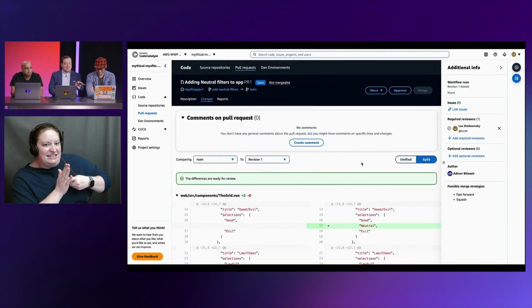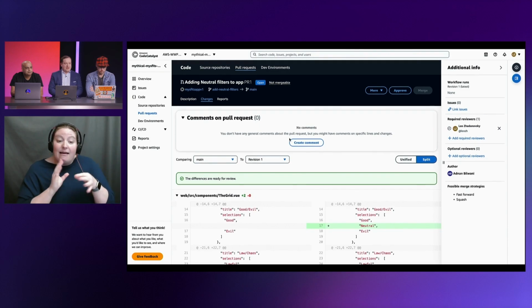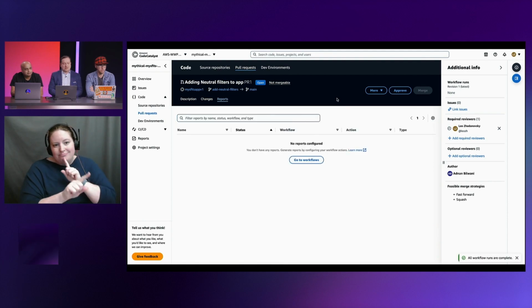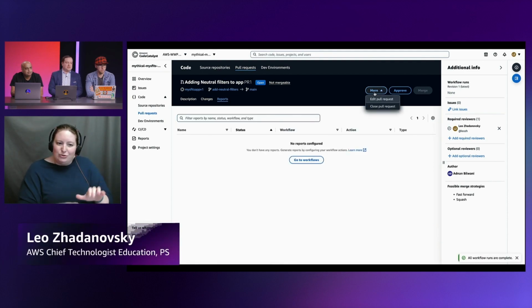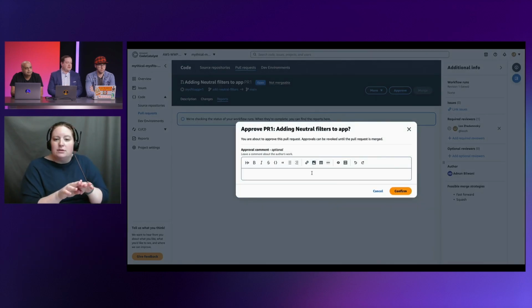Good. And I can add comments on each of these as well. If you saw, there's a little comment box in each line of code. Or I can add a comment on the whole pull request. We haven't configured reports, but that is an option on there that you could do. And then I could edit or close the pull request if there's a reason to do that. But I'm going to go ahead and hit approve.